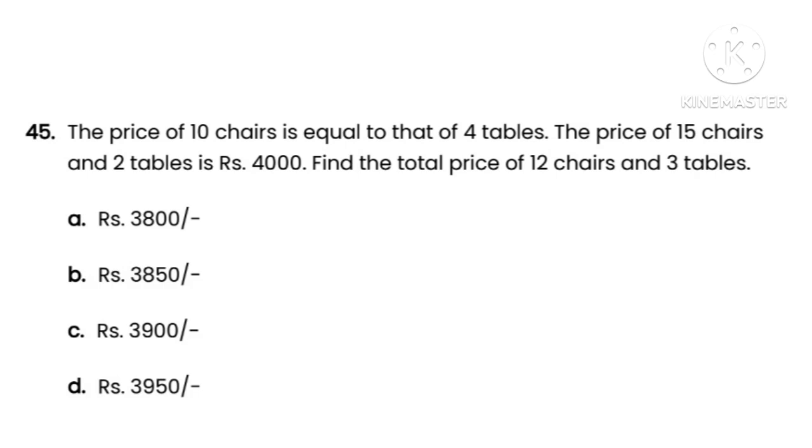Next, question number 45. The question is, the price of 10 shares is equal to that of 4 tables. The price of 15 shares and 2 tables is rupees 4,000. Find the total price of 12 shares and 3 tables. Here options are option A rupees 3,800, option B rupees 3,850, option C rupees 3,900, option D rupees 3,950. So here the correct option is option C, that is rupees 3,900.